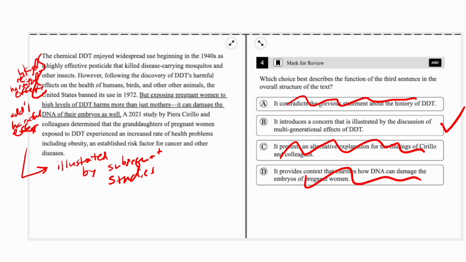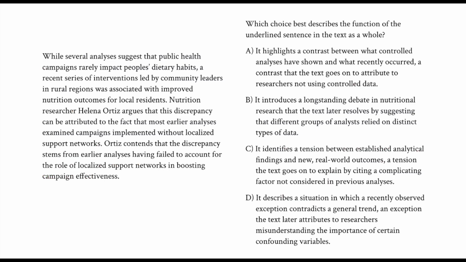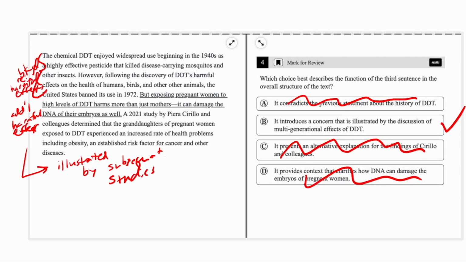And so what I will do in subsequent videos is look at some of those more complicated examples where, yes, we want to do this as a first step, but we have to be a little bit more precise in eliminating things. But on the other hand, you will get some questions like this, again, more likely on Module 1, where simply being proactive, thinking about how the parts fit together, you will have a pretty good idea of what the answer choice should need to say, or at least you'll be able to quickly eliminate the ones that do not reflect the function of that sentence.